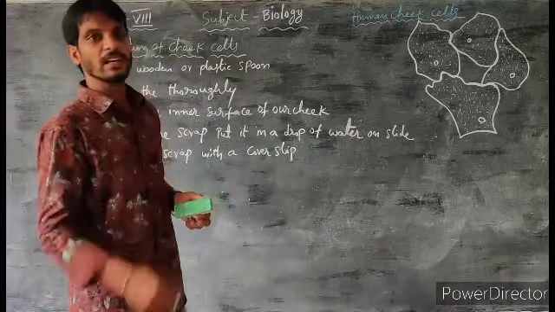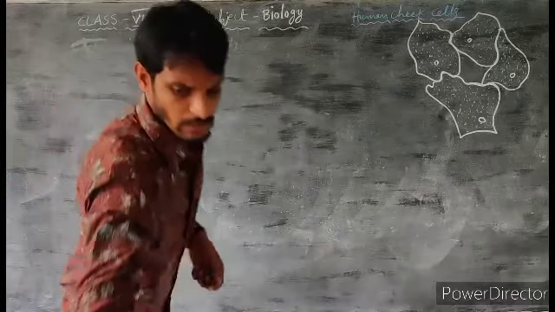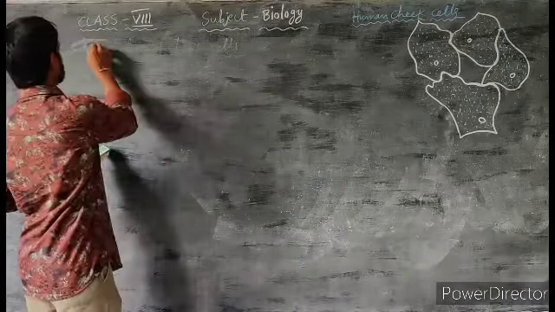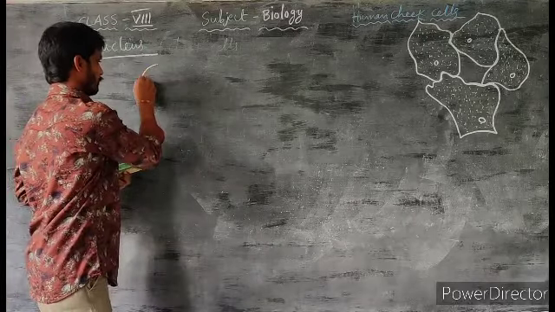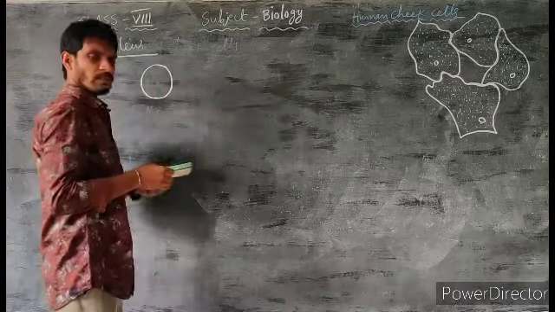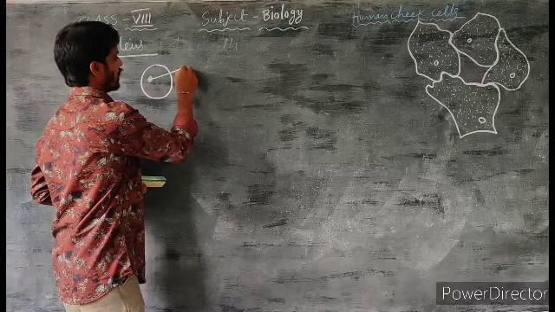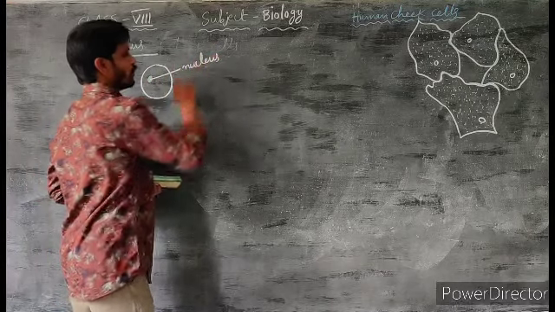Okay. Next, nucleus. In each and every cell, a round, dense, pointed-like structure is called the nucleus.